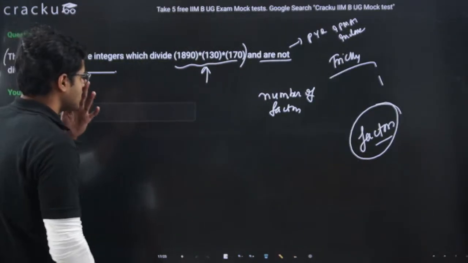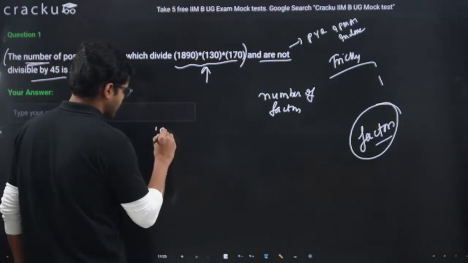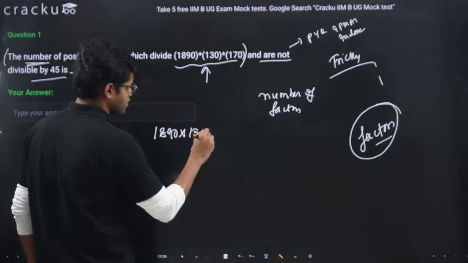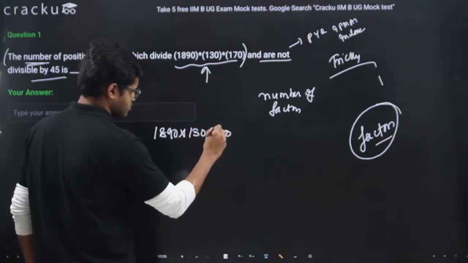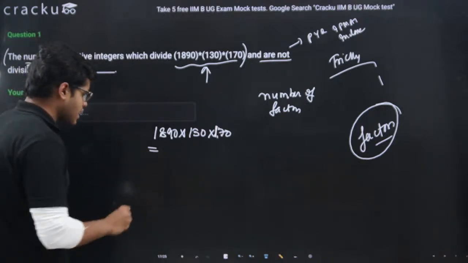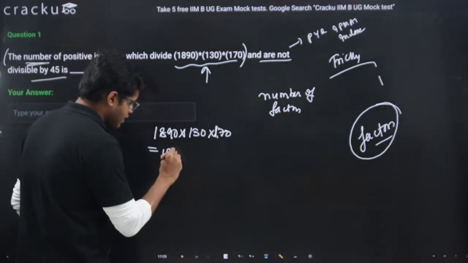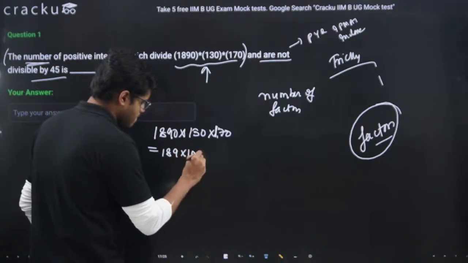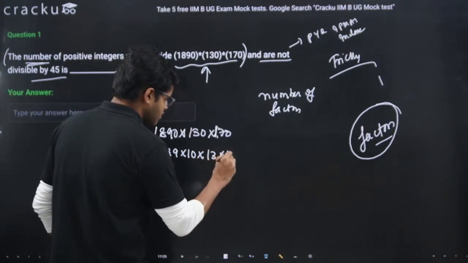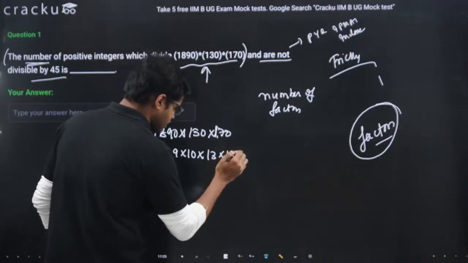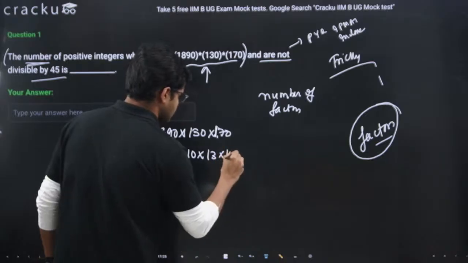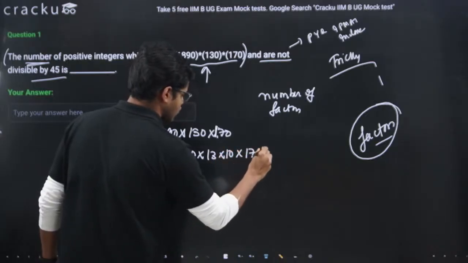We are having 1890 times 130 times 170. 1890 I can write as 189 into 10, 130 I can write as 13 into 10, 170 I can write as 17 into 10.